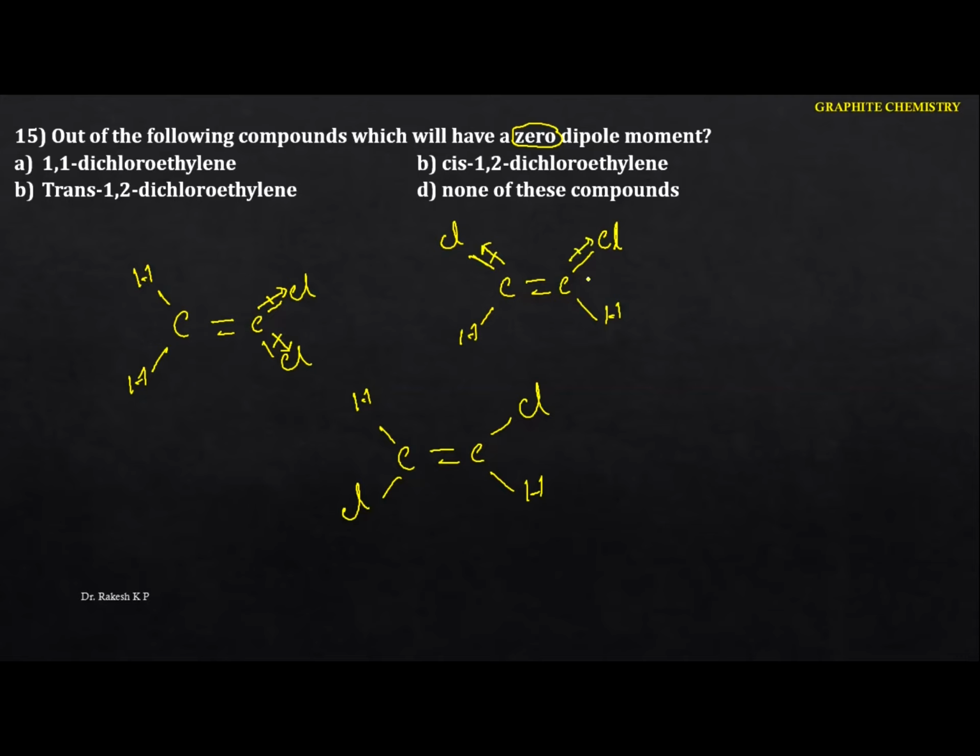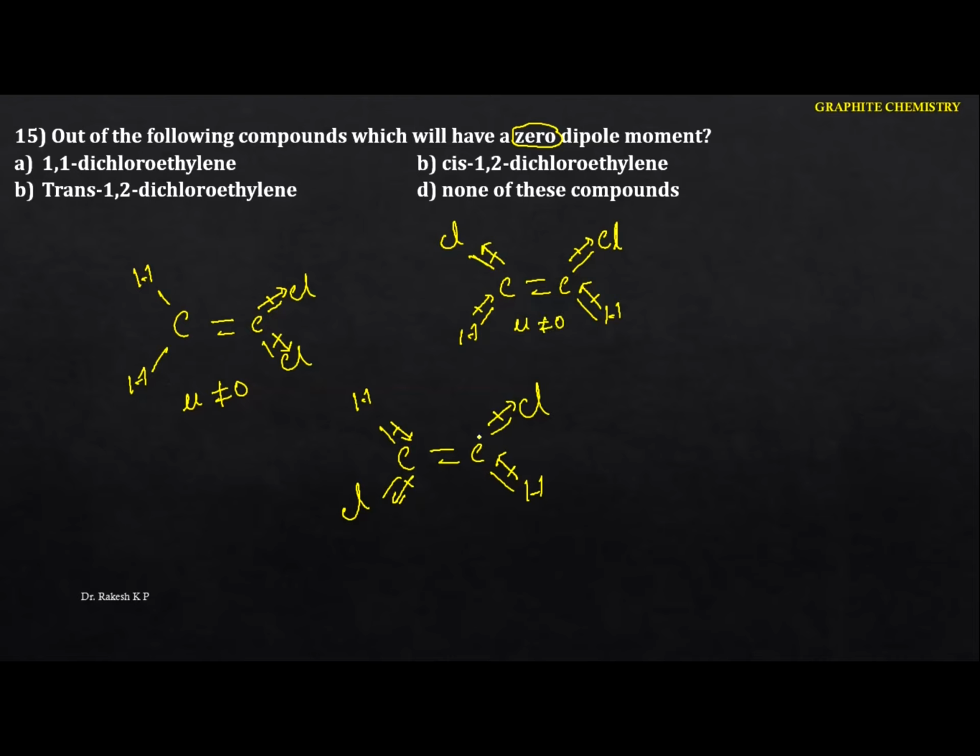But here it will be like this, because hydrogen is less electronegative than the sp2 hybridized carbon atom. Just identify this one here. It will be like this, and here it will be like this. See this one, from here to here, from here to here. Here we can identify the mu value is not equal to 0, because this shows some polarity, because there is a movement here, and here also the mu value is not equal to 0.